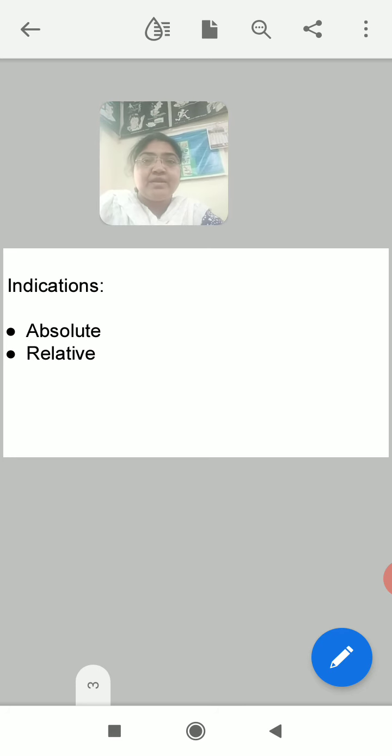Relative means straightway vaginal delivery is not possible. So vaginal delivery when attempted is full of risk. Certain risks are likely to occur to the mother and the fetus when vaginal labor is attempted. So to avoid that risk to the mother and fetus, cesarean section should be done.